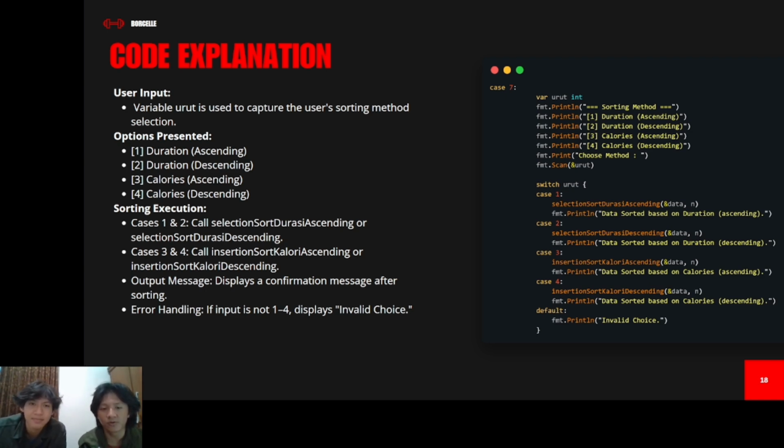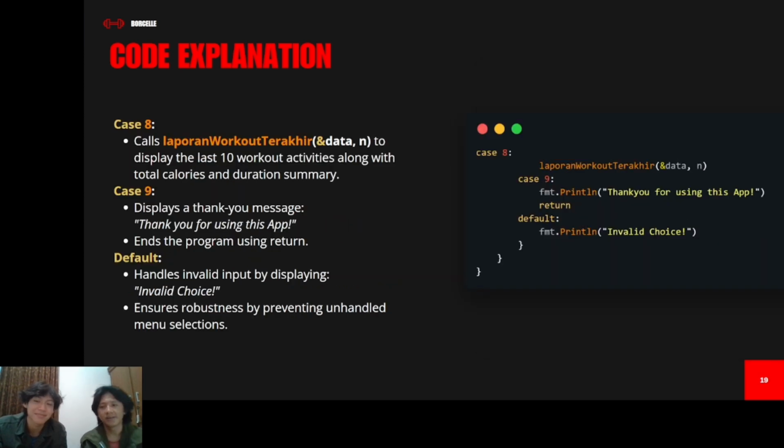If the user inputs a number that is not 1, 2, 3, or 4, maybe 5, it will be an invalid choice. This feature is usually useful to the user because it makes the program easy to use, right? Yes. Then the last two are case 8 and case 9.